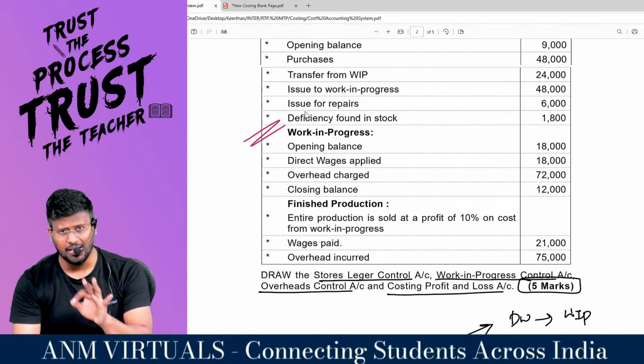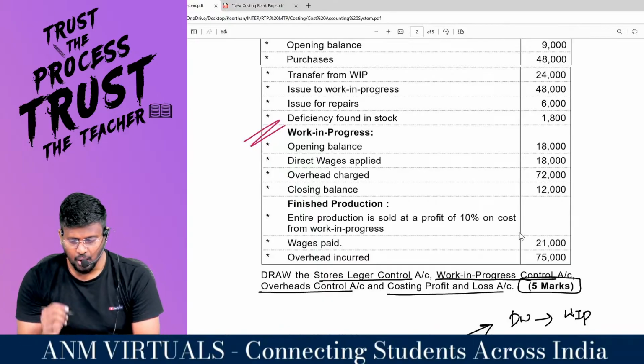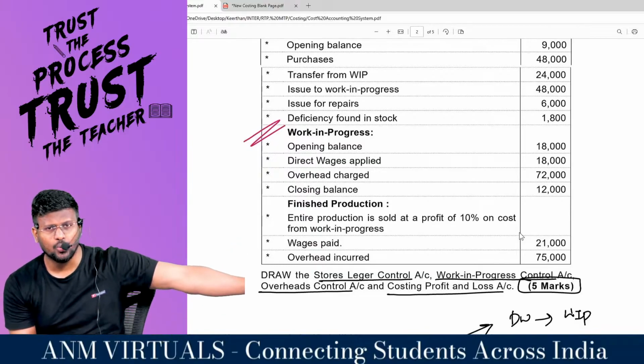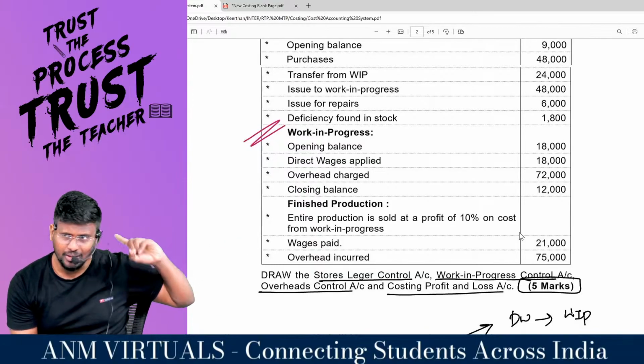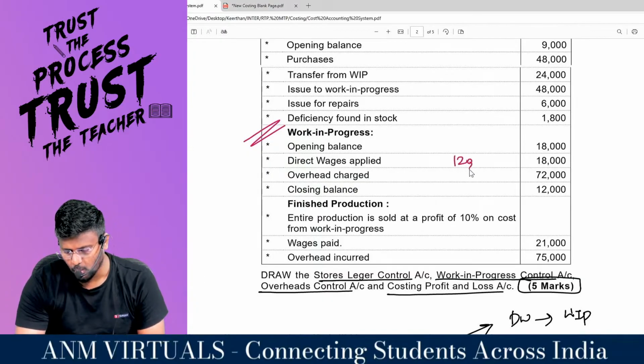Opening balance: to balance brought down 18,000. Direct wages applied: to wages control account 18,000. Overhead charge: to production overhead control account 72,000. By balance carried down 12,000. Automatically, we have done it in the credit book. The balance should be transferred to the costing P&L account, which comes to 1,20,000.